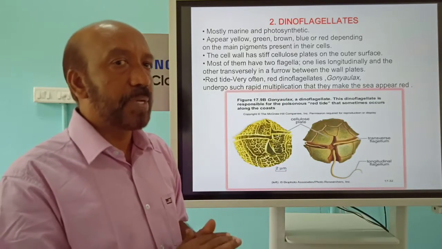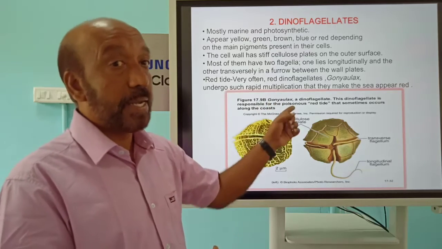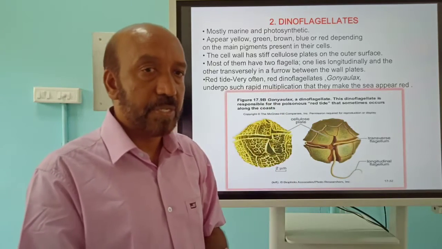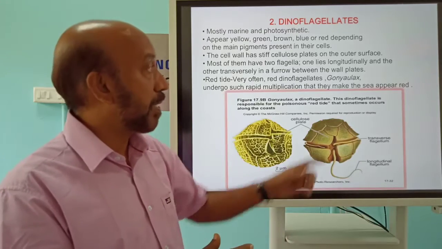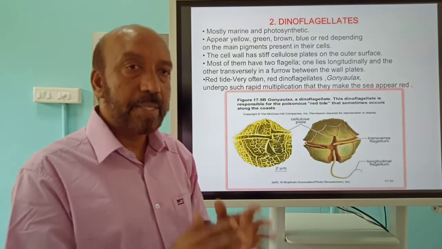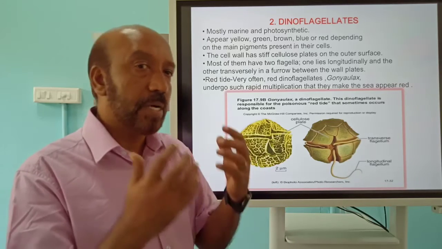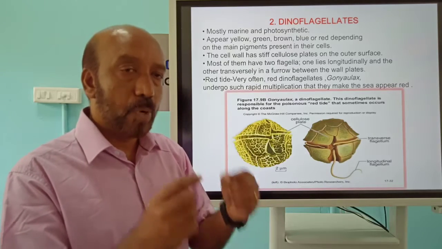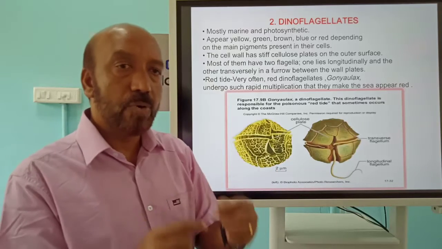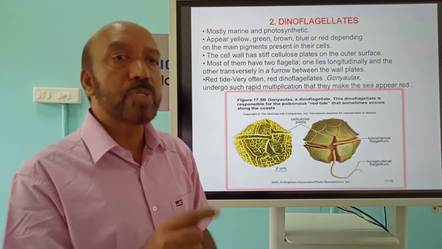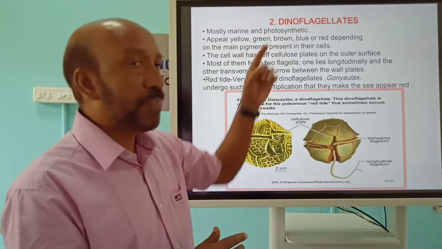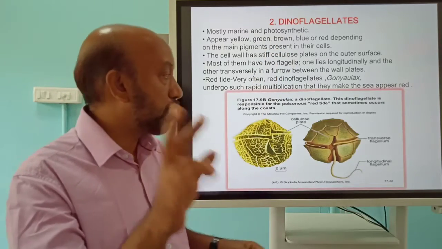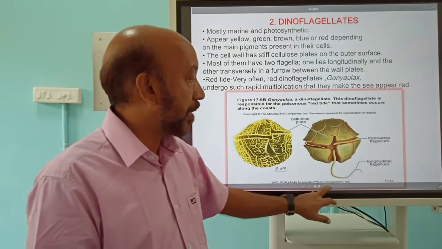And one common phenomenon we are mentioning here is the red tide of the seas or the oceans, and it is because of a particular red colored dinoflagellate, namely Gonyaulax, and that phenomenon is called the red tide. But the problem is that they may produce some poisonous components which will be problematic for the fish population also. Dinoflagellates' characteristic feature is the presence of two flagella in their body.